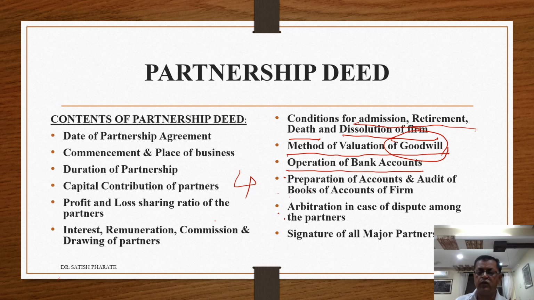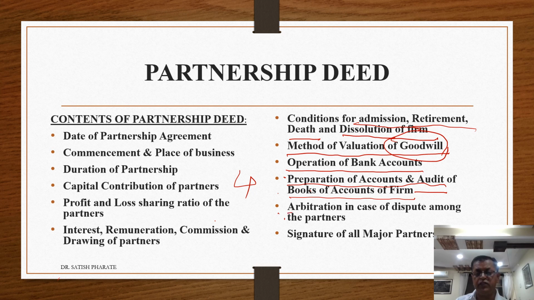Then preparation of accounts and audit of books of accounts of the firm. Every partnership firm, irrespective of business volume, has to prepare its books of accounts. And after crossing a certain turnover, turnover meaning aggregate sales or purchases of the business entity during the financial year, if it exceeds a certain limit, say 2 crores rupees right now, then those books of accounts are required to be audited by practicing chartered accountants. That's why preparation of accounts and audit of books of accounts of the firm has to be mentioned.